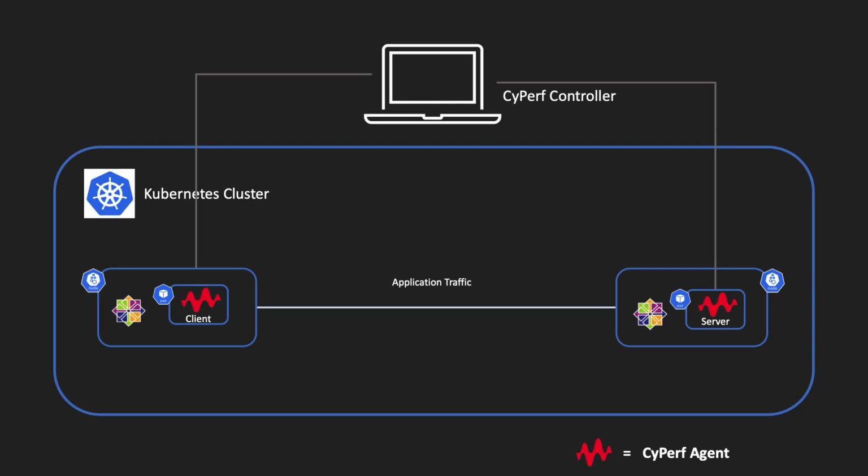So in this case, we are using the CentOS distribution. I have the two agents installed on Kubernetes on CentOS distribution machines. And as you can see at the top of the diagram, the CyPerf controller is communicating with the two machines. The CyPerf controller is a VM deployed on the same ESXi server as the two CentOS Linux machines on which the client and server agents are.